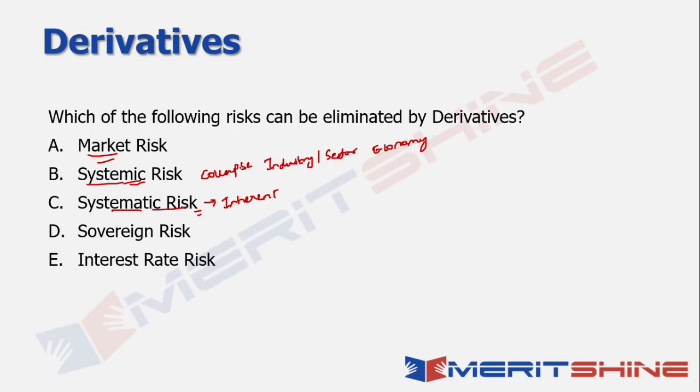And similarly, when I talk about market risk, it is basically the risk of losses on your financial investments, which may be caused by adverse price movements, right? Now, what could be possible examples of market risks, right? So let's say, for example, changes in equity prices or commodity prices, interest rate movements, foreign exchange fluctuations.